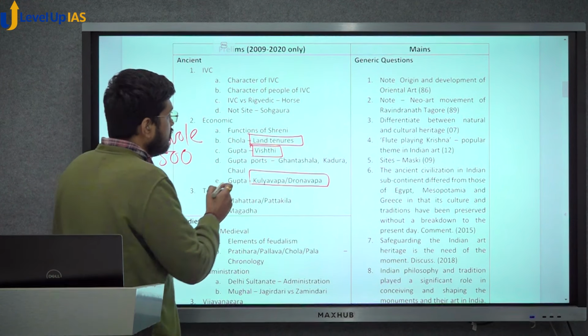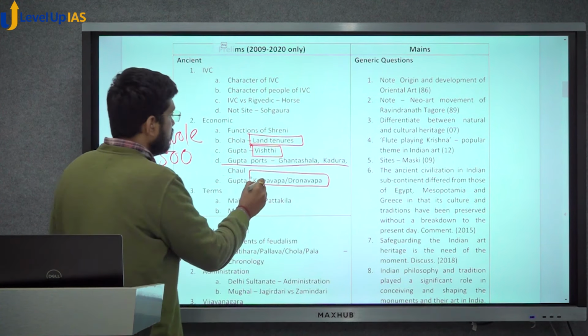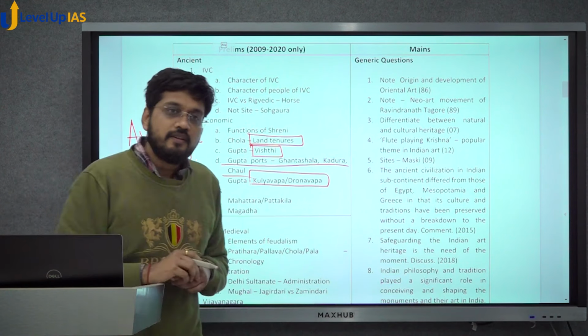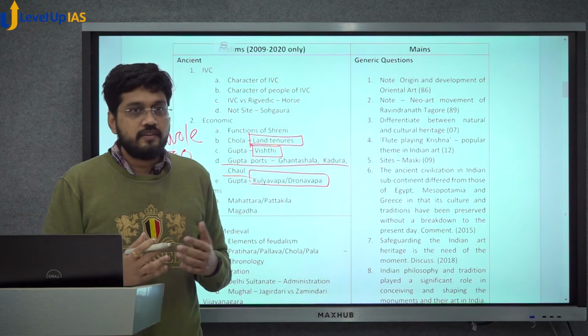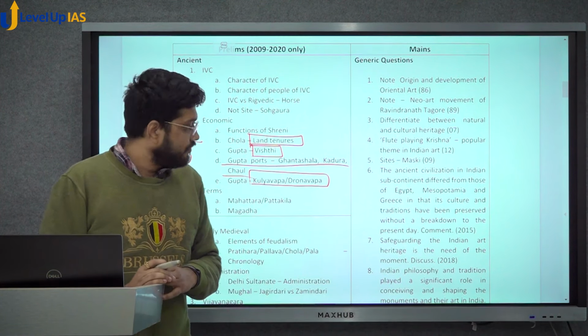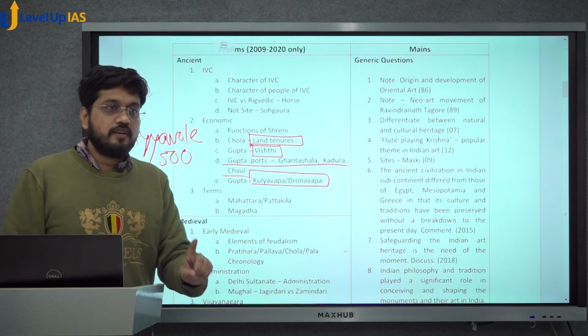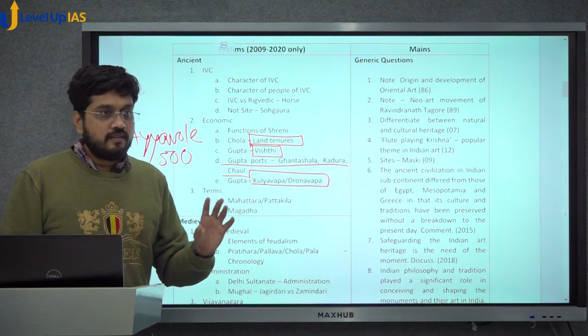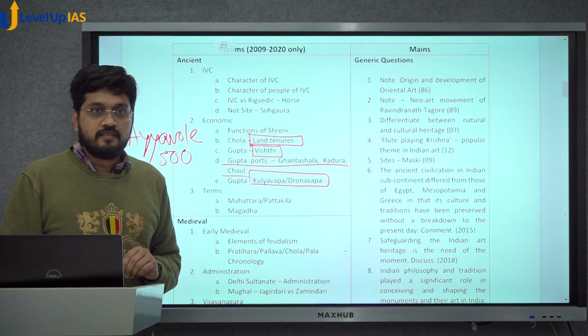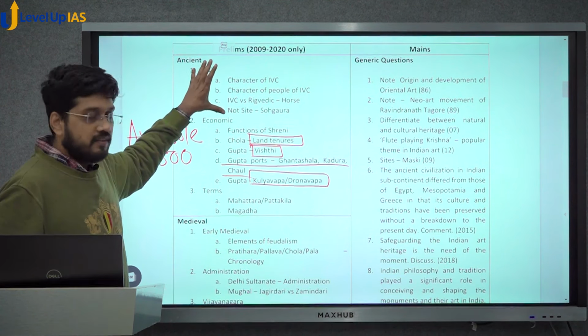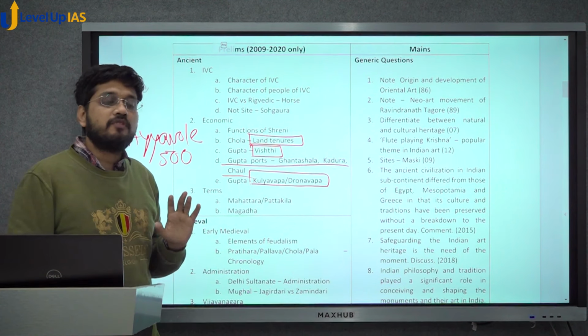Then you had this question of Gupta ports, Ghantasala, Kadura, Chaul, etc. Again, economy, export, import, trade, transportation. So every second year at least, you have one question that comes from economy. That is my second learning. One was that the Indus Valley civilization is very important. See, how is it important?